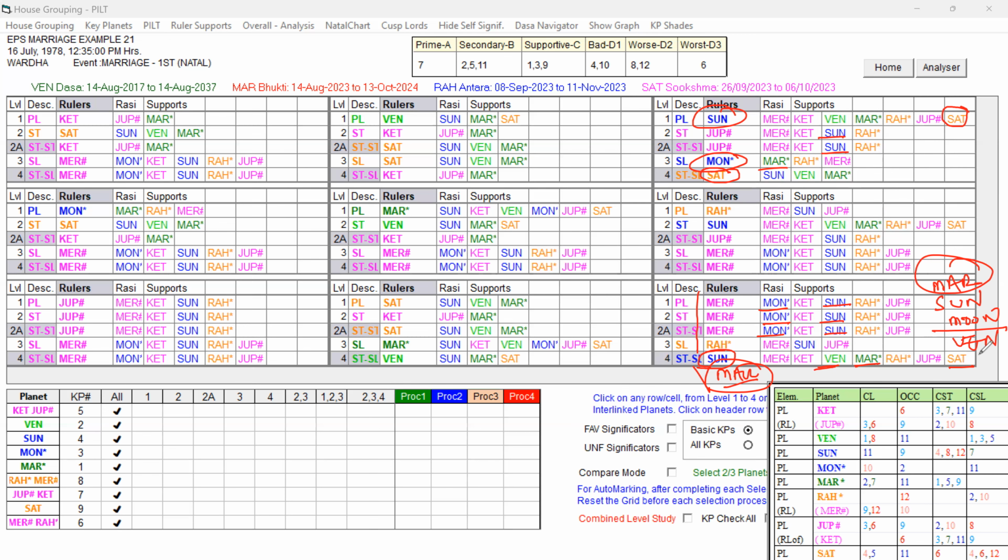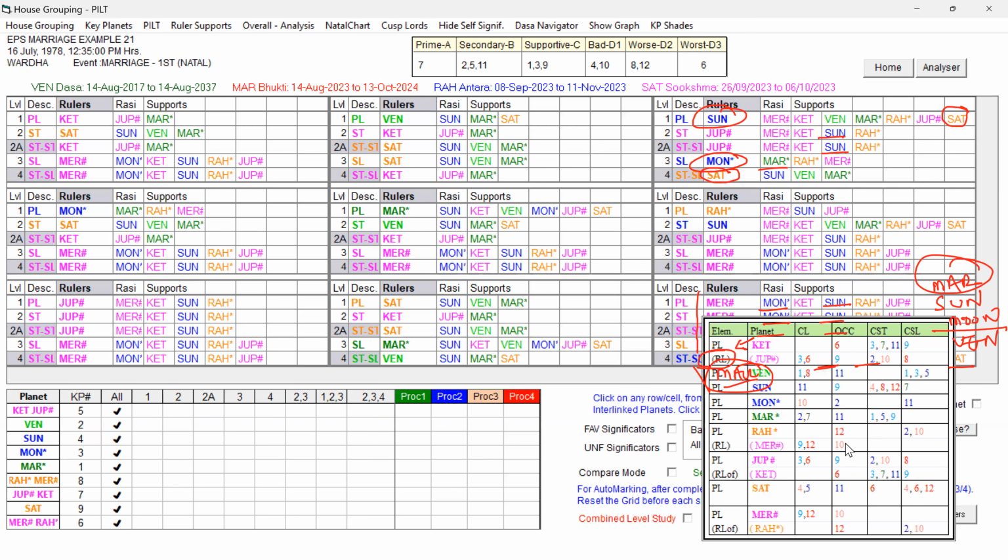And unfavorable, Rahu is playing. In the Mercury, which is the unfavorable key planet, I mean, Saturn is not playing, but Rahu is playing as the sublevel. And if you look at the Mercury signification, it is not very strong, right? Mercury is also, you can see, 9, 12, and 10 representing Rahu.